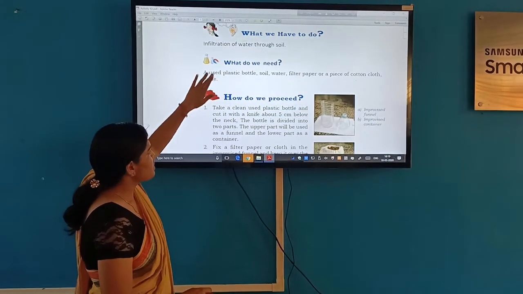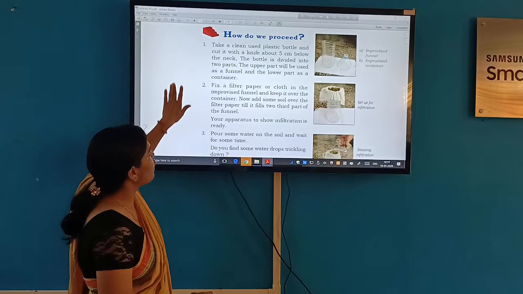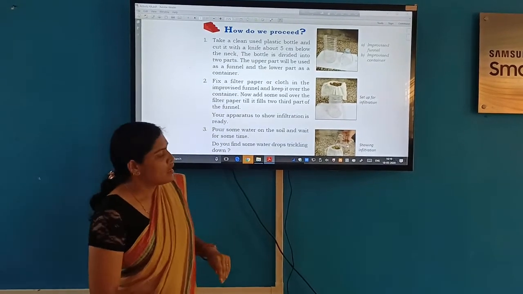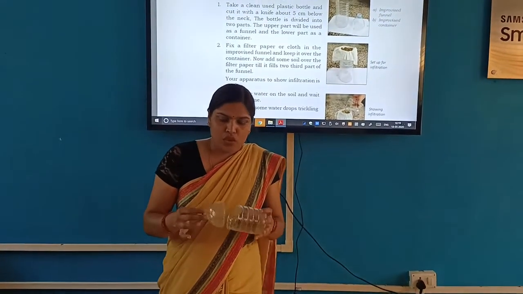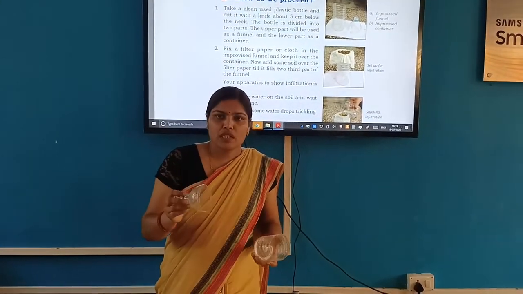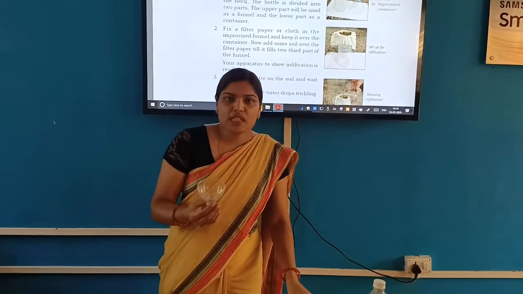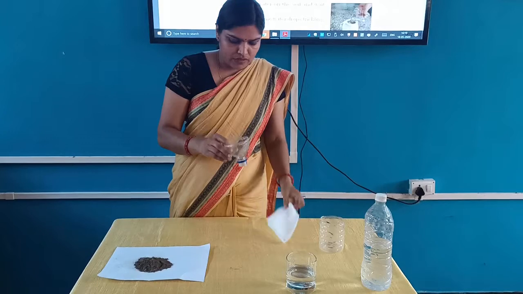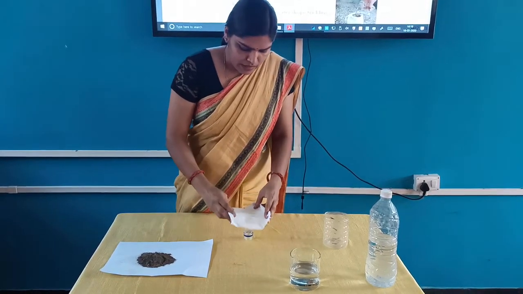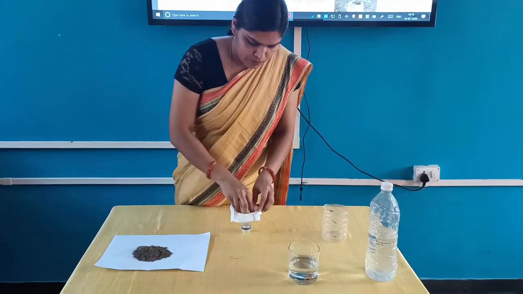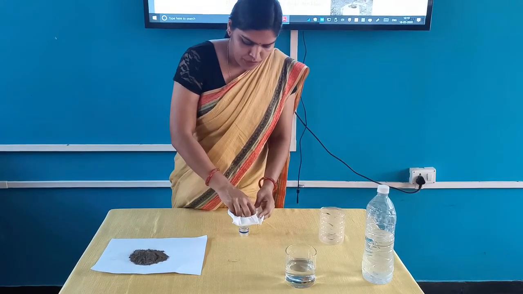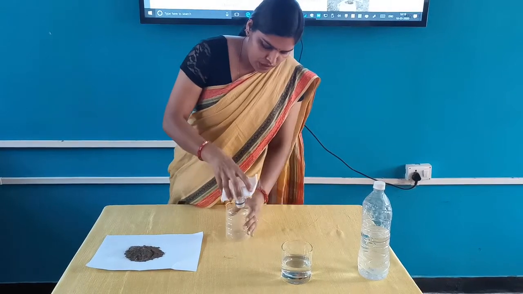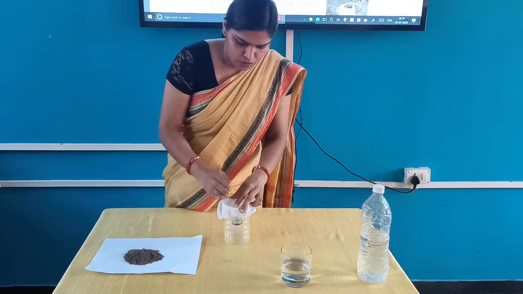Okay. Next, how do we proceed? We generally cut the bottle into two pieces. These are the two pieces: this is the bottom part and this is the upper part. The upper part is used for making a funnel. It just looks like a funnel, and then we put a cotton cloth. I use the cotton cloth instead of a filter paper here. Then we put it here on the bottom part of the bottle.